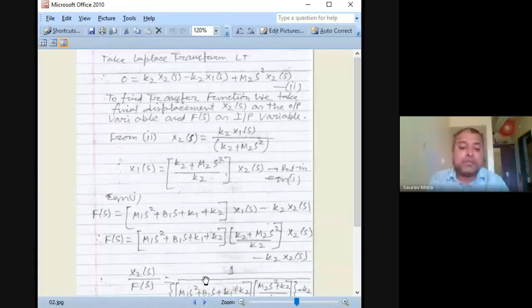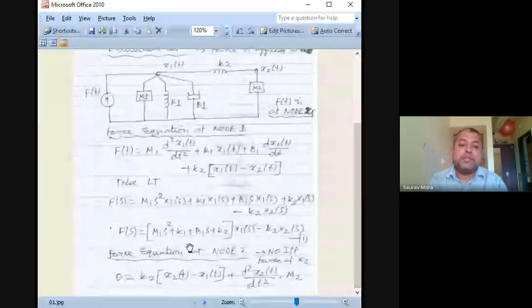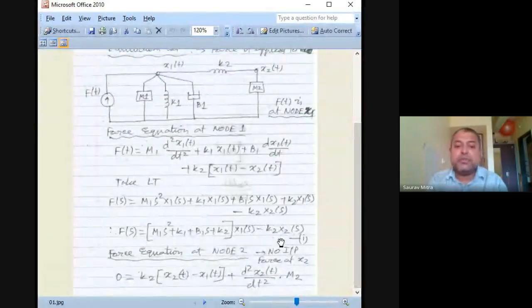Now when you find x2 from this equation, substitute that value of x2 in the first equation. So if you are substituting this x2 is equal to A into x1(s), then take x1 as common. That means this minus k2 into A goes inside. So what you can find is the relationship between F(s) and x1(s). So very easily you can find x1(s) by F(s) in that case.